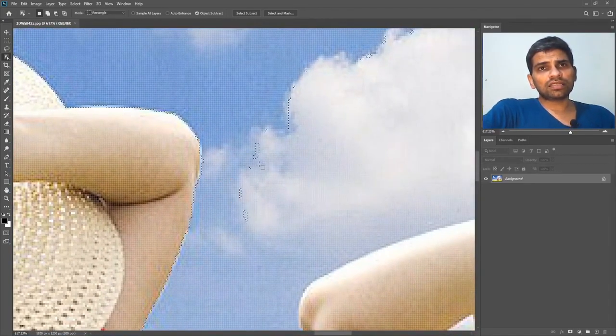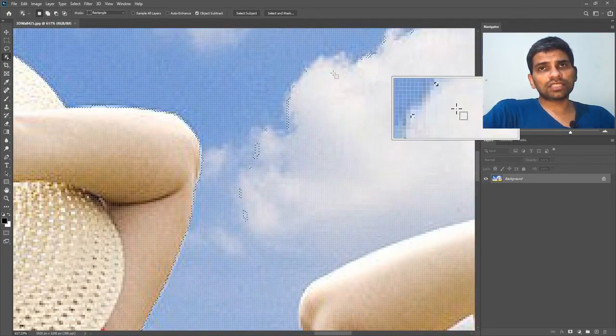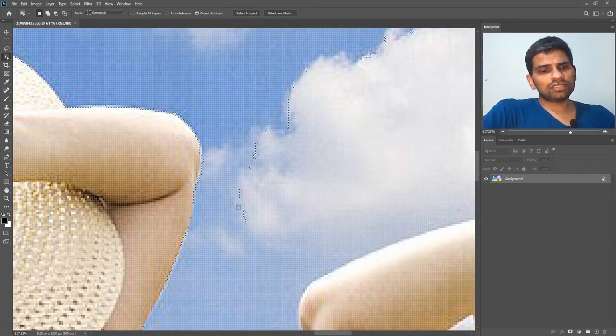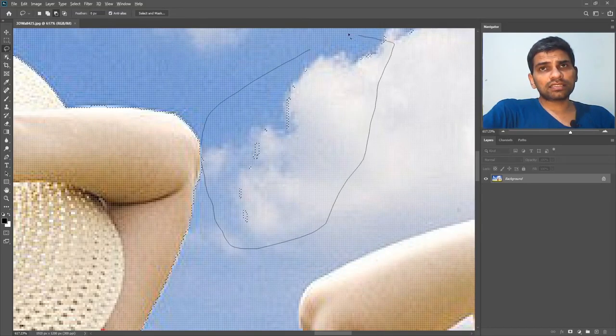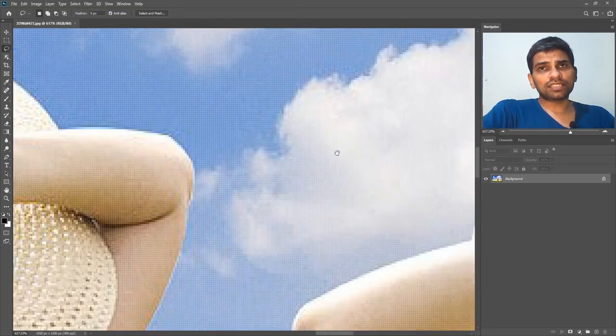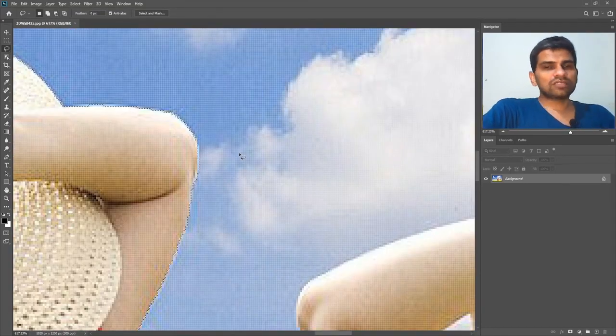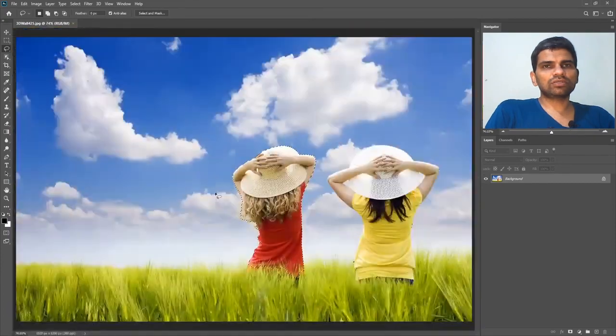These areas are still selected, as you can see on your screen. I will again use the lasso tool and subtract these areas from the selection. So this is where lasso tools come in handy when using selections. Now I will press Ctrl 0 to fit the image on the screen.